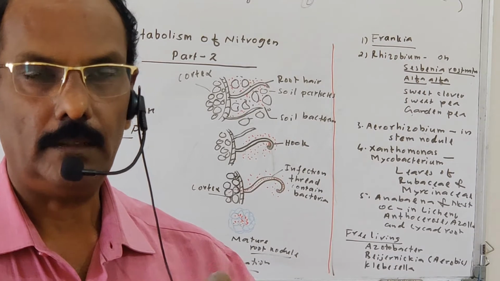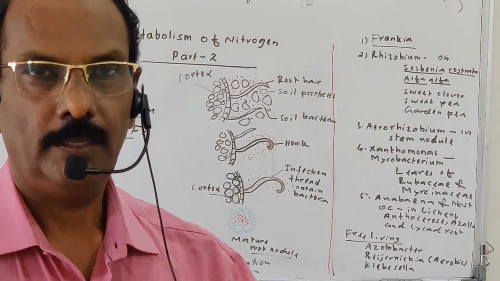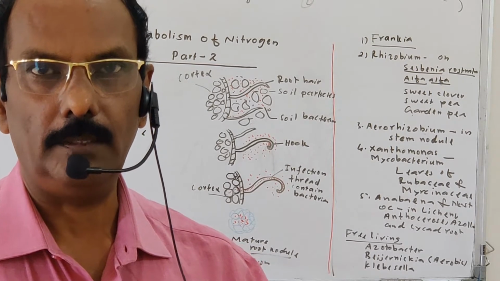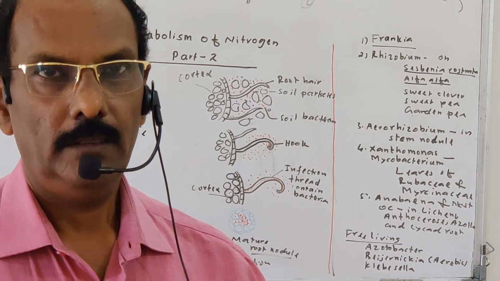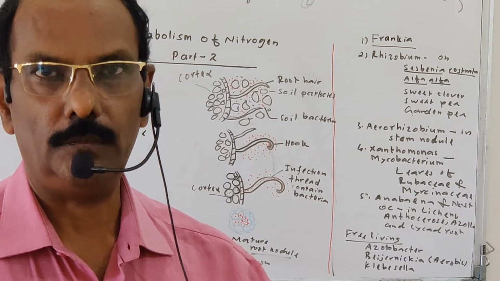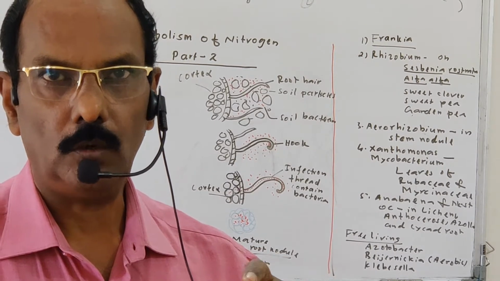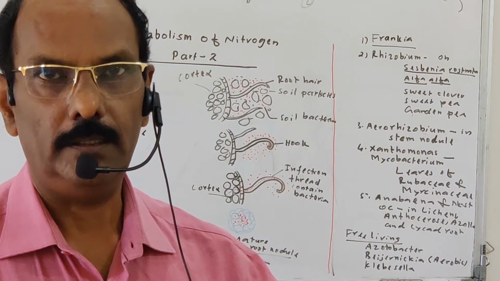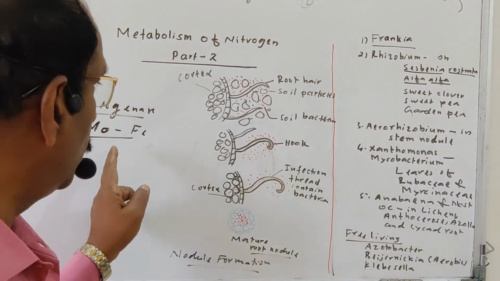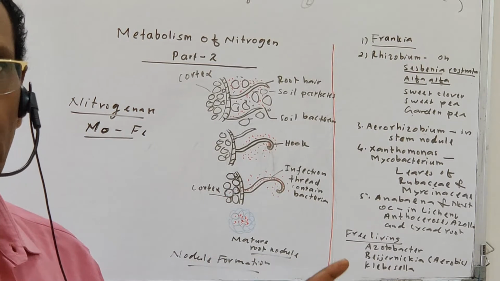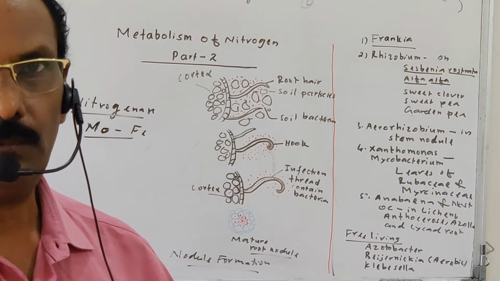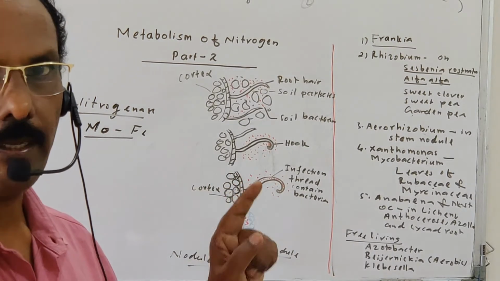For that property, a particular pigment is given to some plants. That pigment is known as leghemoglobin. This leghemoglobin is a scavenger of oxygen. It removes all the oxygen present in the surrounding and makes the medium anaerobic. In this anaerobic condition, the molybdenum iron containing nitrogenase will work, and it helps in nitrogen fixation. So it is possible only in some prokaryotic organisms.